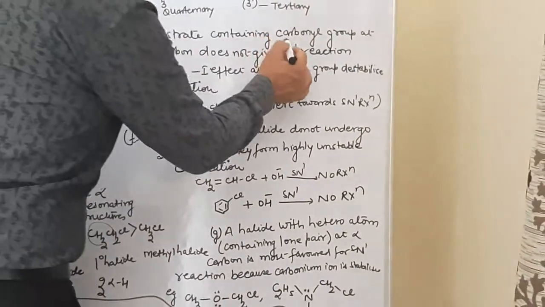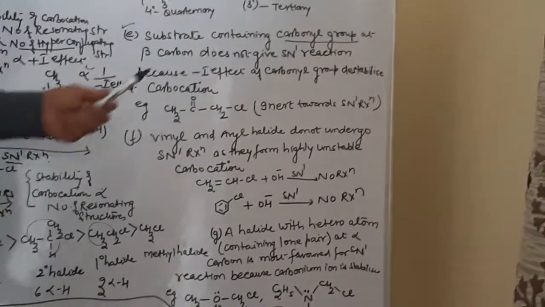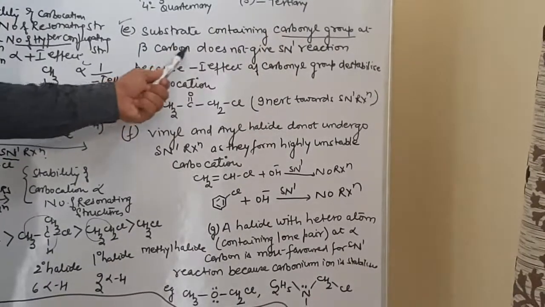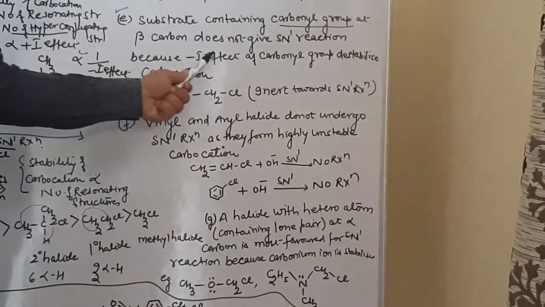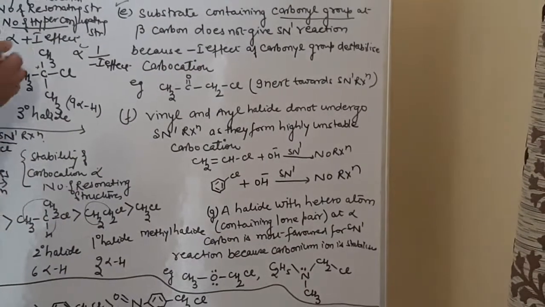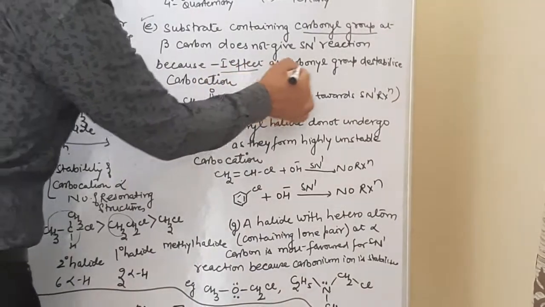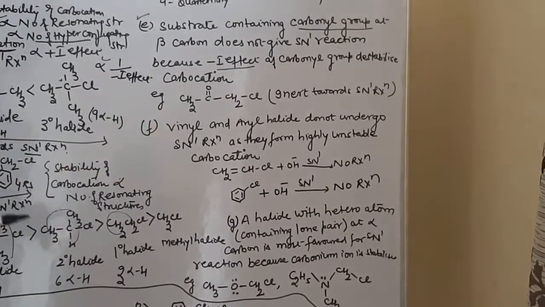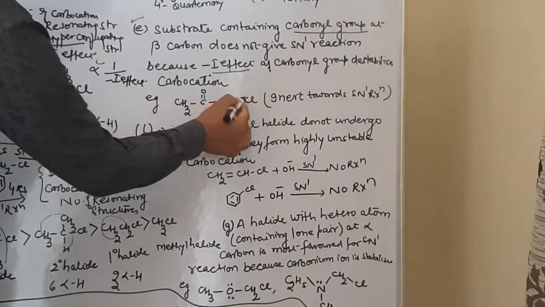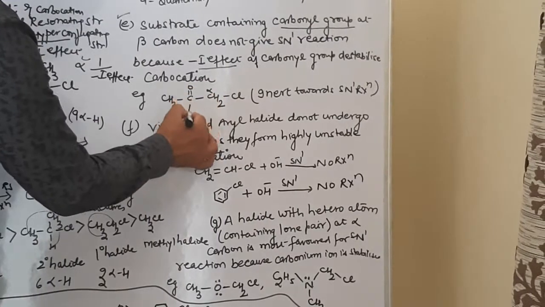Substrate containing carbonyl group. Some exceptional questions are developing over here. A substrate containing a carbonyl group at the beta carbon does not give the SN1 reaction because of the minus I effect; as I have told you, it is inversely proportional to the minus I effect. The minus I effect of the carbonyl group destabilizes the carbocation. Look over here. Wherever the Cl group is present, that carbon is alpha, and the next one is beta.